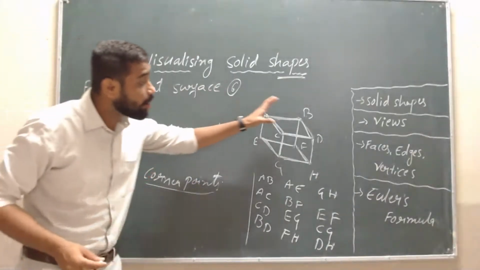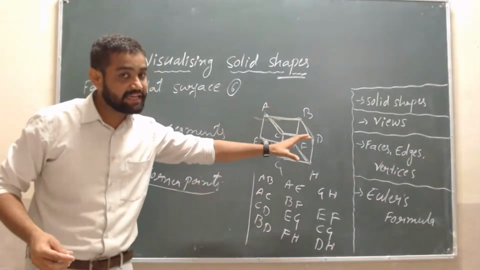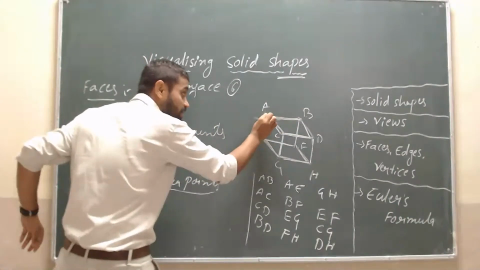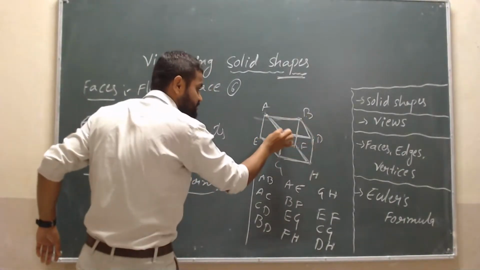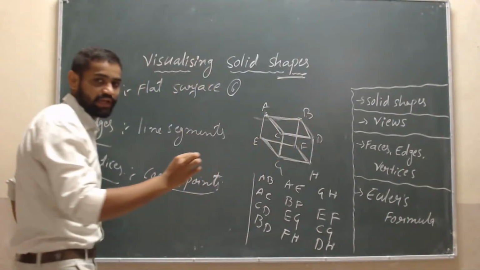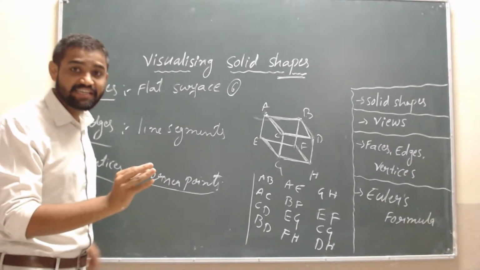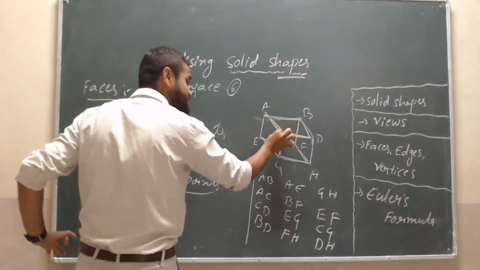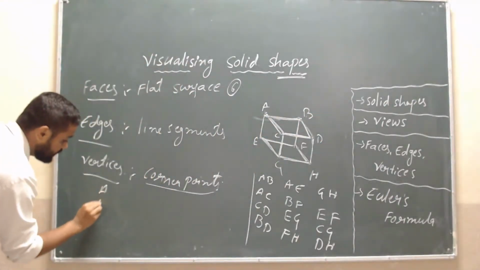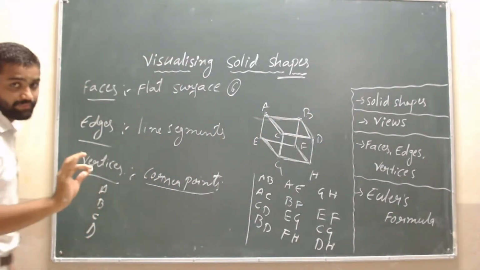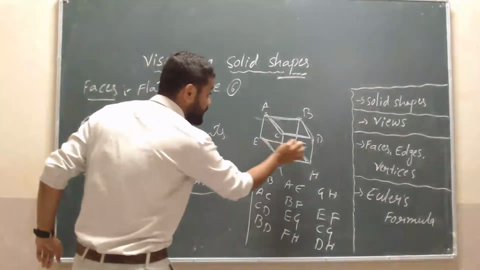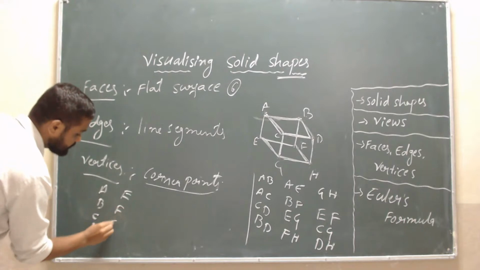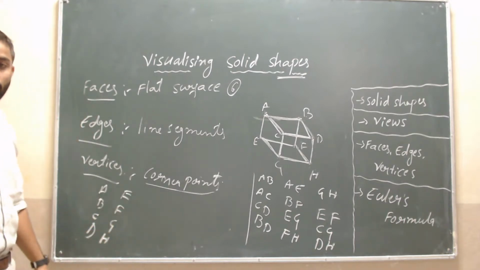Then tell me how many corner points are there here. Concentrate. A, B, C, D are the corner points. Then again, E, F, G, H are the corner points.